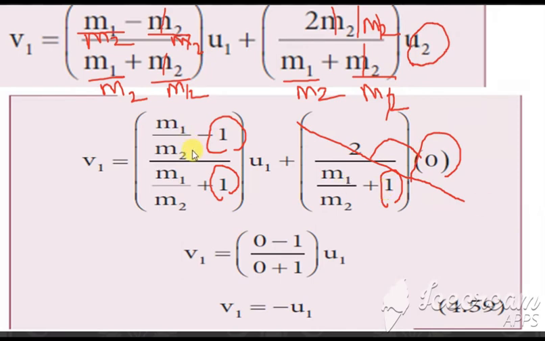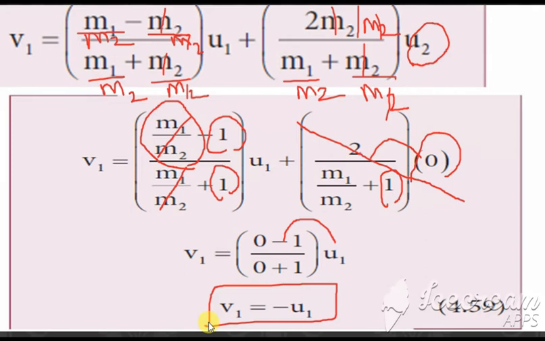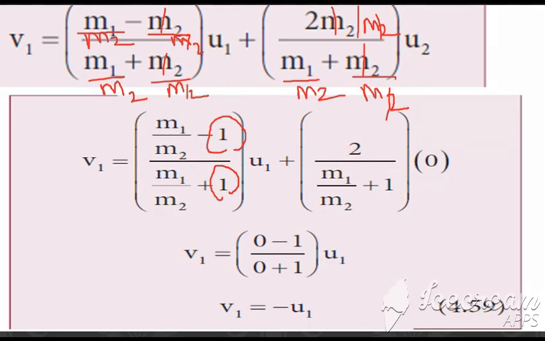Clear? Now what is the next condition? m1 by m2 is equal to 0. So m1 by m2 is 0, and we get 0 minus 1 divided by 0 plus 1 into u1. So minus 1 into u1 gives us minus u1. So this is the value of v1: v1 is equal to minus u1. Clear?